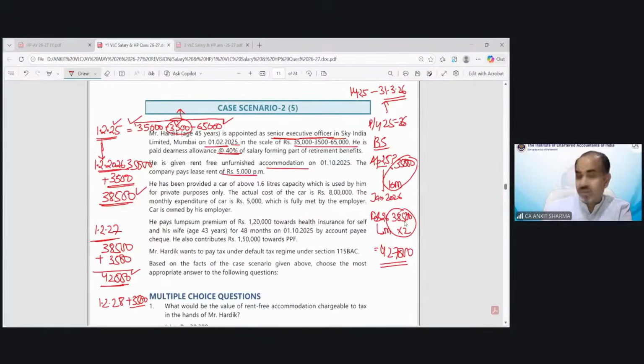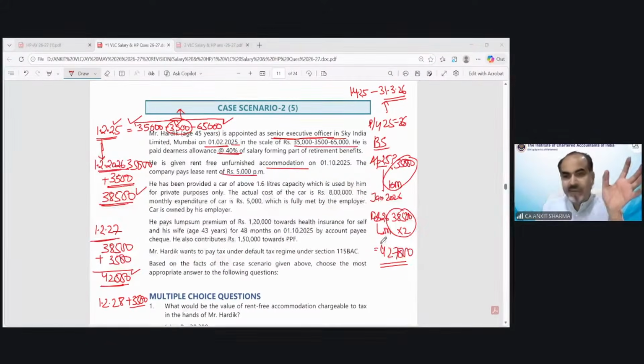Clear, Mr. Nagaraja or Navneet, to whomsoever asked this question to me. Mathematically, it would be 4,27,000. For 10 months, it would be 35,000 per month. And for 2 months, it would be 38,500. Clear हो गया? चलो.